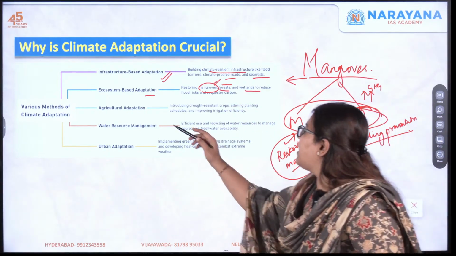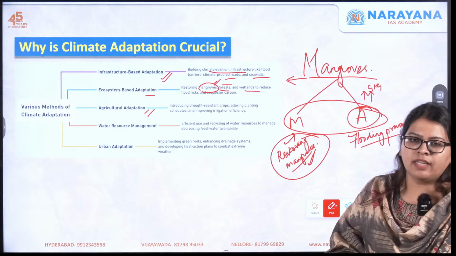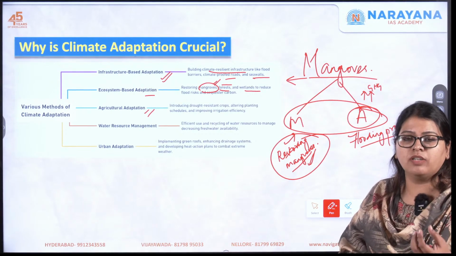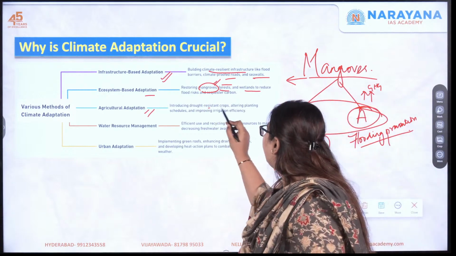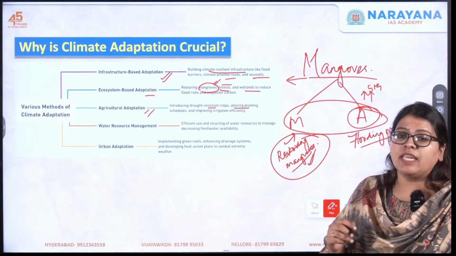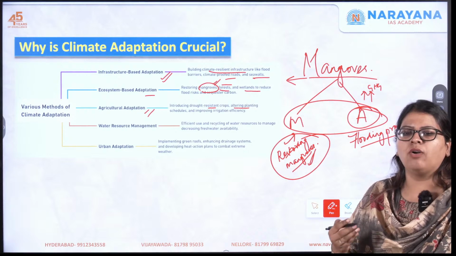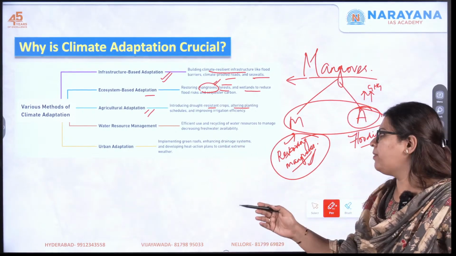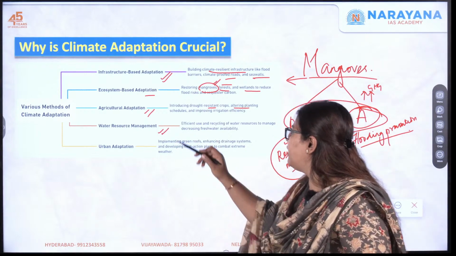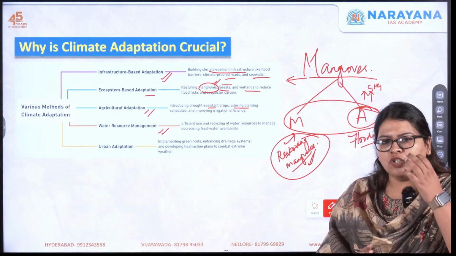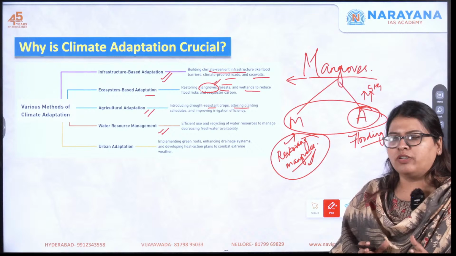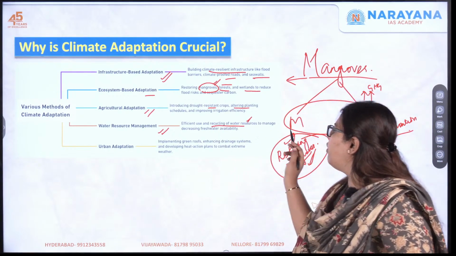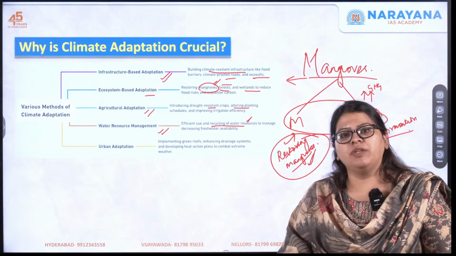Next one is agricultural adaptation. This is nothing but, as I already told you, climate resilient crops, drought resilient crops, and high yielding seeds, as well as improving irrigation efficiency. All this is a method of climate adaptation. The next one is water resource management. That is, there is efficient use of water resources, like recycling of water, in order to manage the decreasing availability of fresh water.